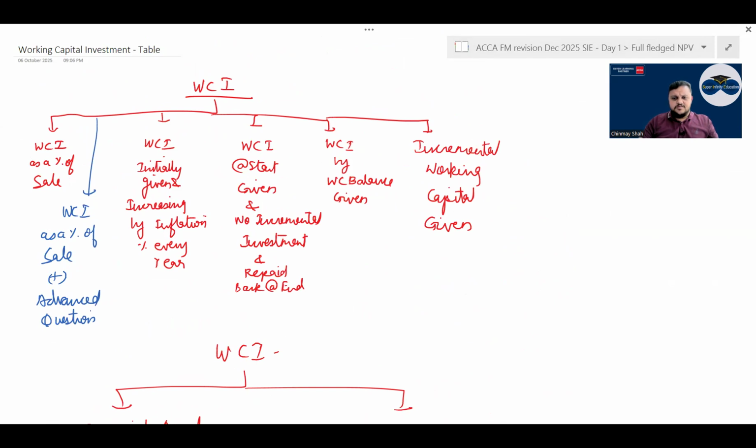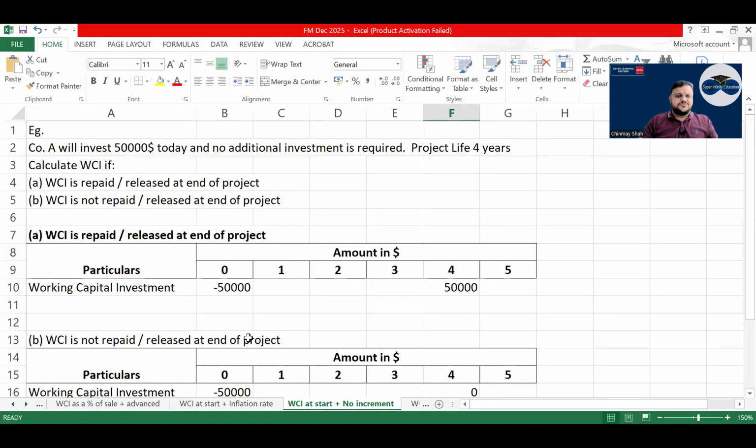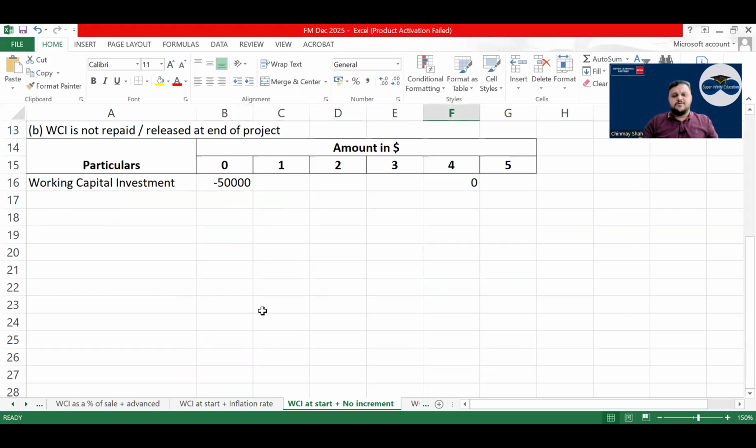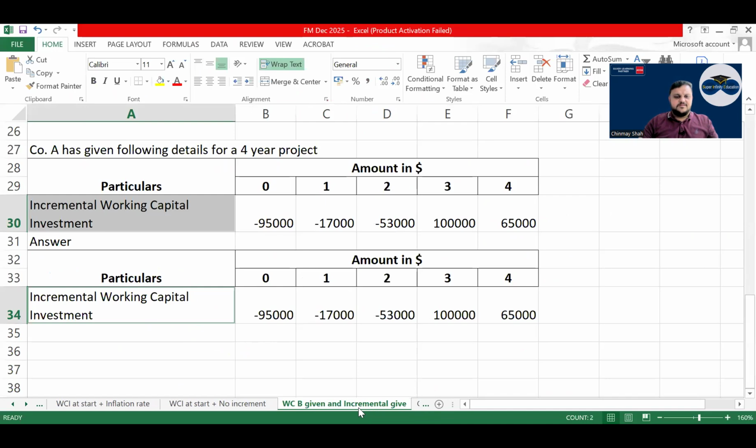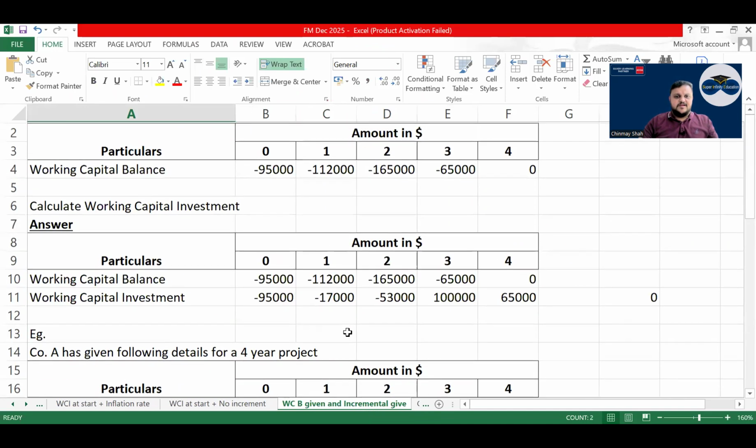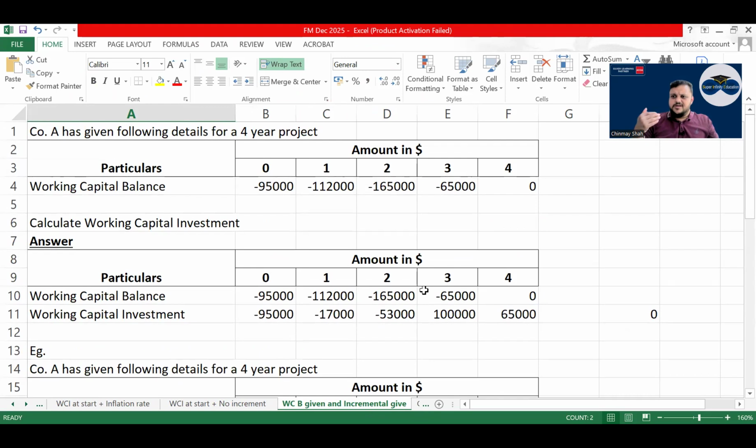Here is one more: investment at the start plus no increment. Sometimes they give you that working capital is invested today and at the end that same amount will be returned. And then directly your incremental working capital is given, you just have to use the same amount at that time. Directly the working capital investment is also given. So all the types you can have a look.